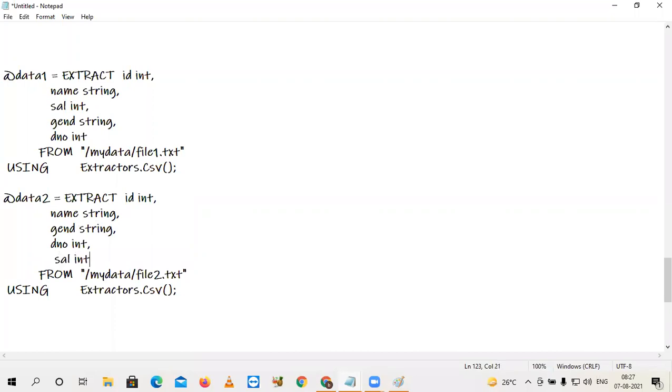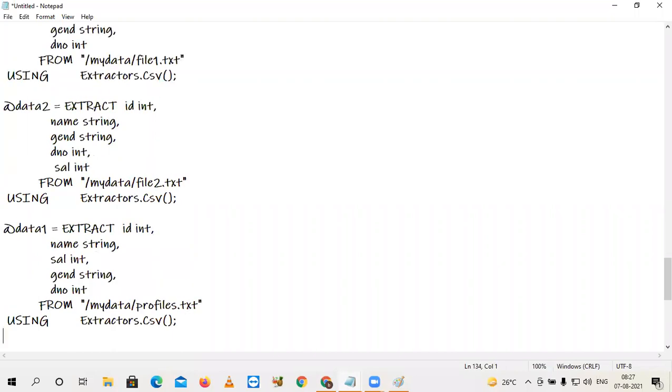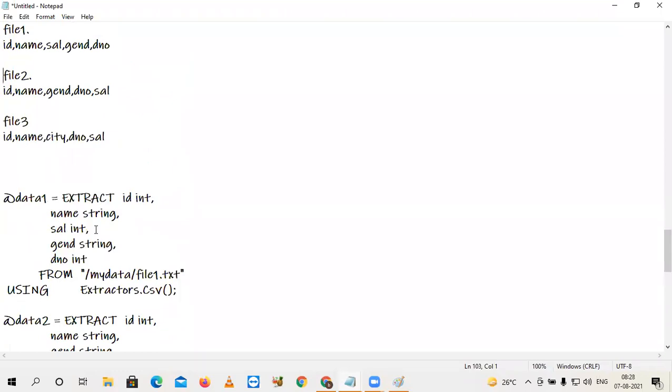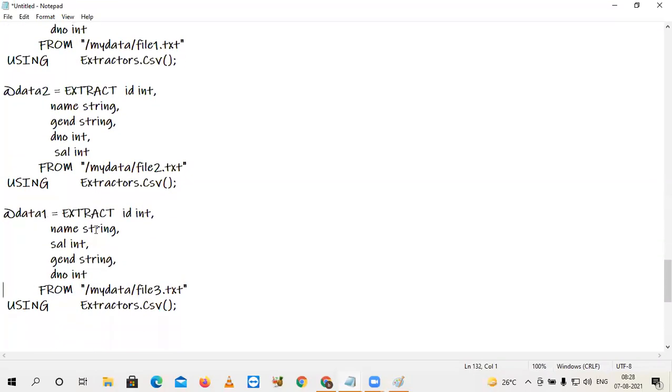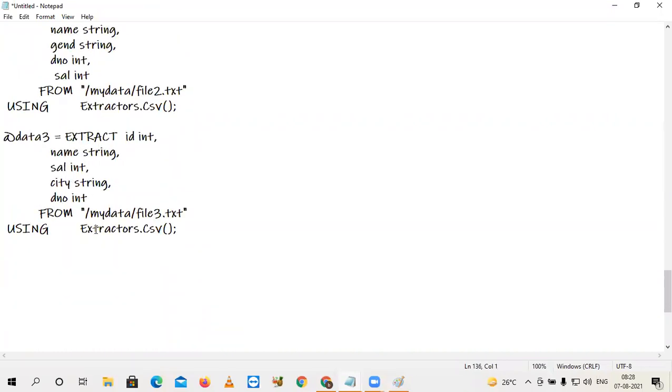And I'm going to read data from the last file, which is file 3. But here there is an additional column. What is that column? We said ID, name, city. That means gender is not available here, city is available. Now I want to merge these 3 files, data 1, data 2, data 3. This time the previous technique will not work out.